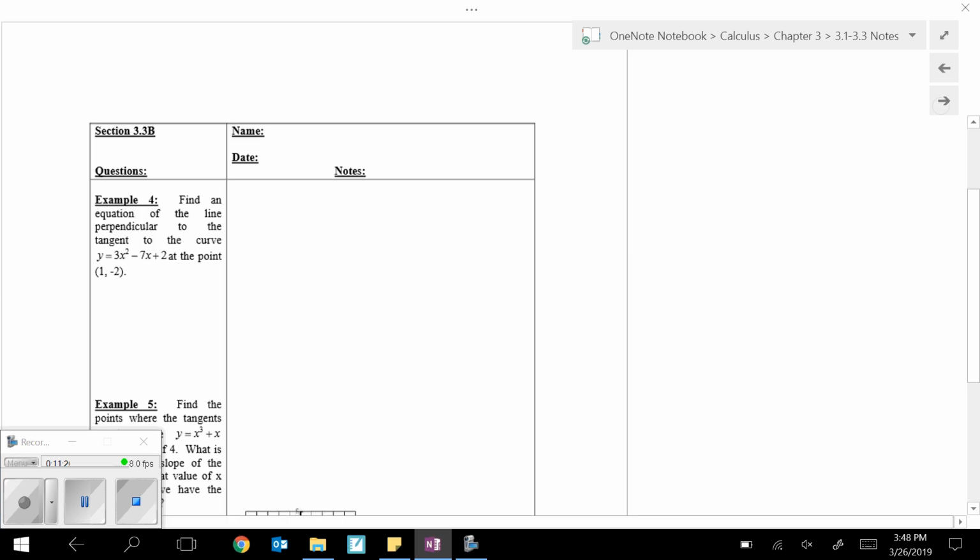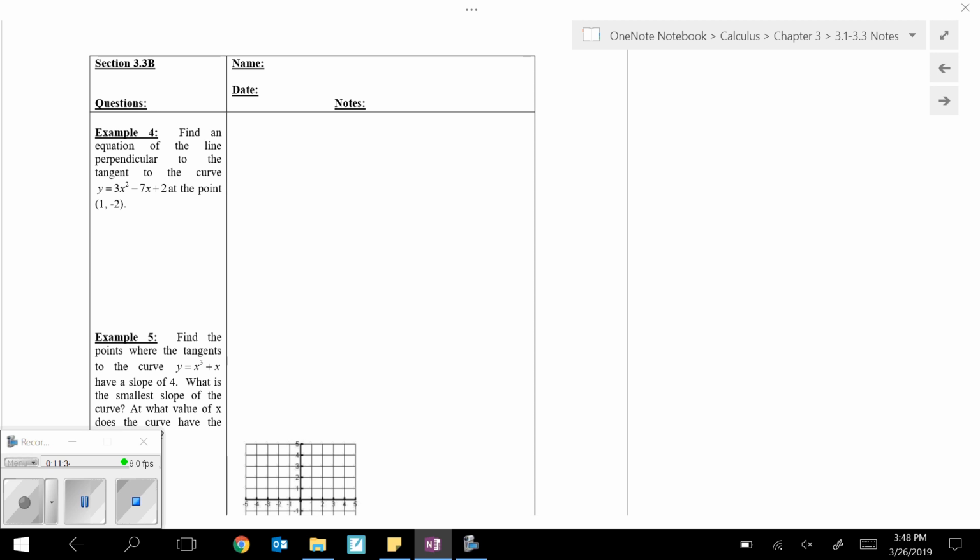Okay, so we've done tangent lines and normal lines a little bit in the past. Just keeping this problem in here to make sure you stay fresh on all that. So our task in example 4 is find an equation of the line perpendicular to the tangent to the curve. Here's the equation at the point. Okay, so we need the equation of the line perpendicular. We need a normal line. But first, we have to come up with at least the slope of the tangent line. Then we'll make it perpendicular.